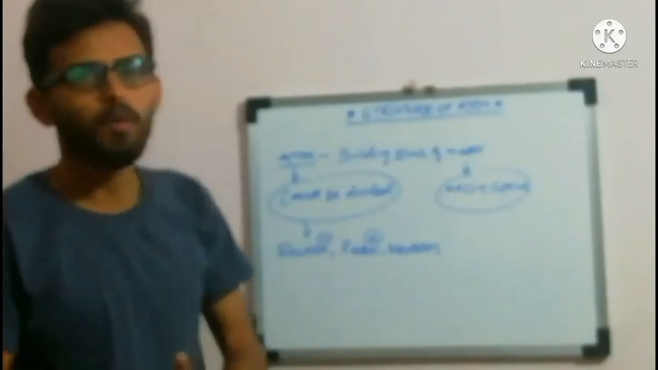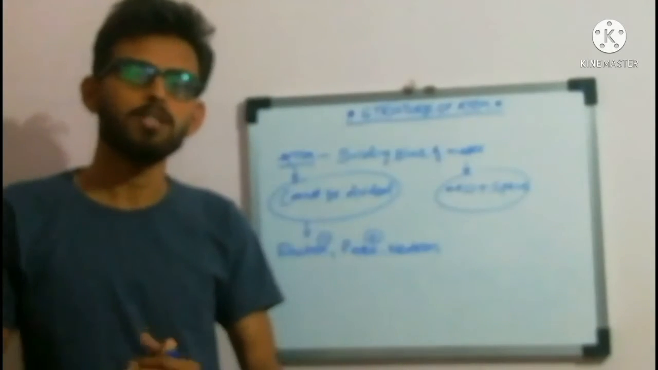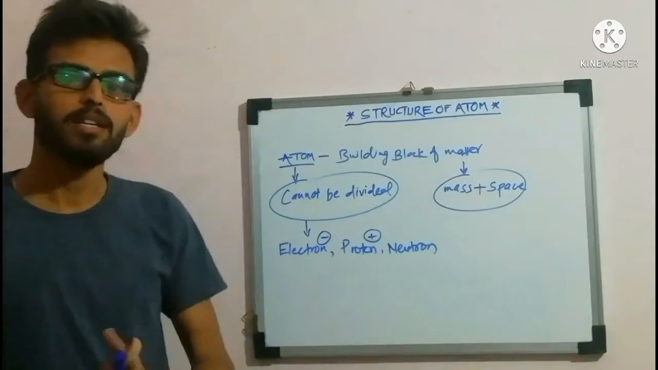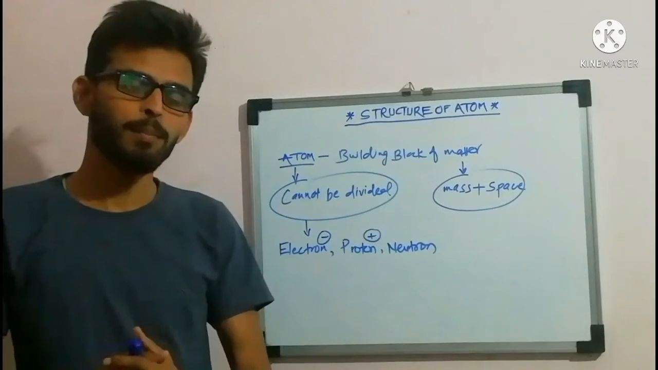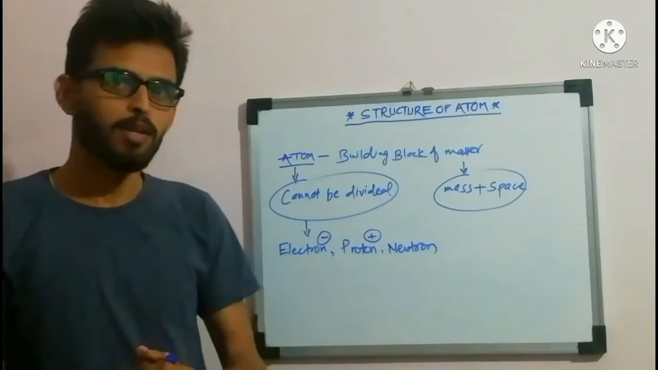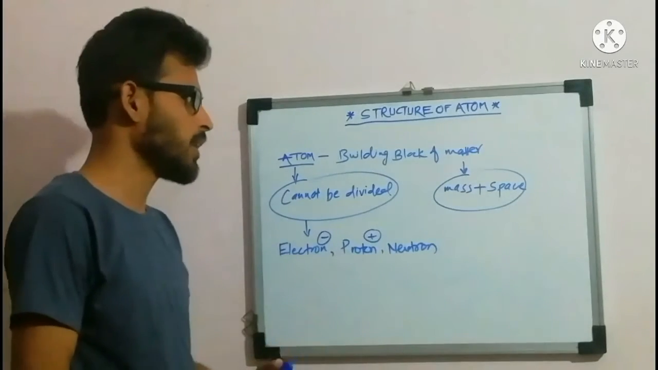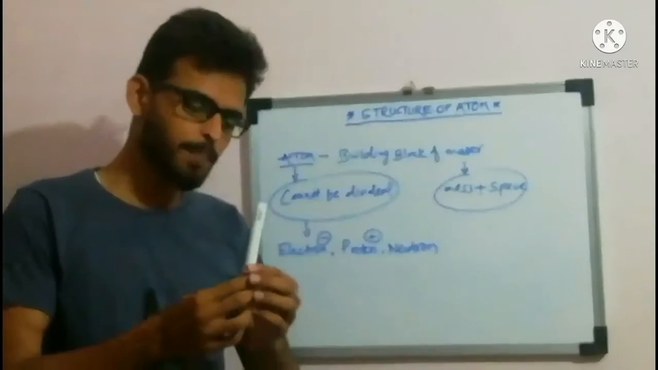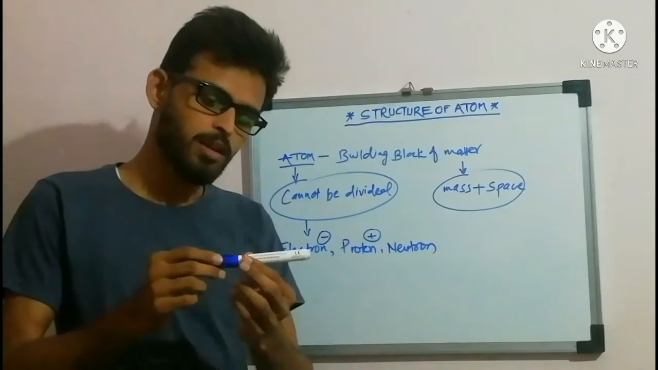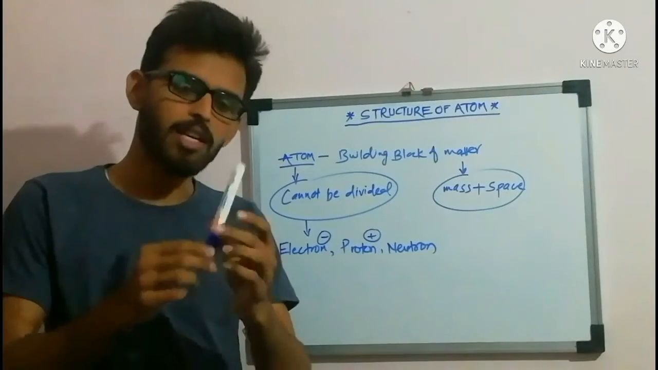Before knowing the structure of the atom, first of all we should know what an atom is. Till now you have studied what matter is. Atoms or molecules are nothing but the building blocks of matter. Matter is a substance which has mass and occupies space in the universe. For example, this is a pen. If you measure its weight, it will have some mass and it occupies space in this room or the universe.